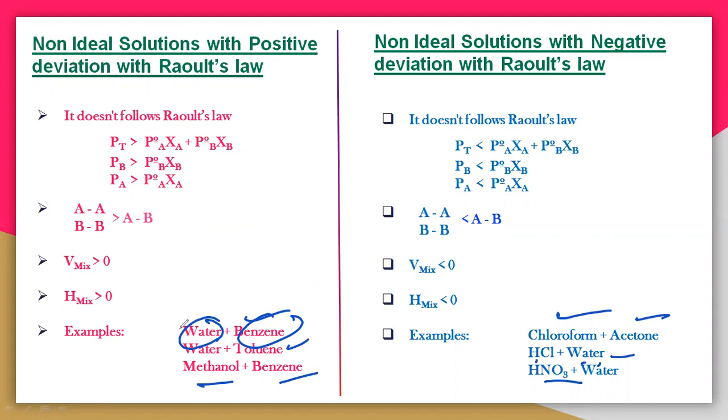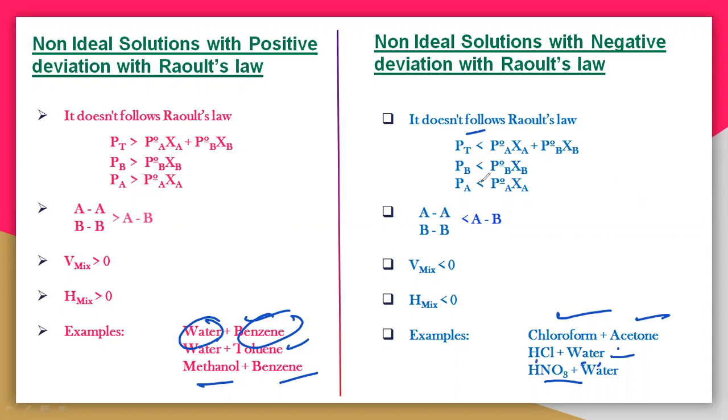So here the interactions are weaker. Hence the volume increases, so the pressure definitely increases. So it is a positive deviation. Here the interactions are getting weaker here. So sorry, the interactions are getting very strong here. So A comma B, the interactions are very strong here due to the formation of hydrogen bonding. So the volume completely decreases, so even the pressure also decreases. So these are the differences between the positive deviation and the negative deviation.